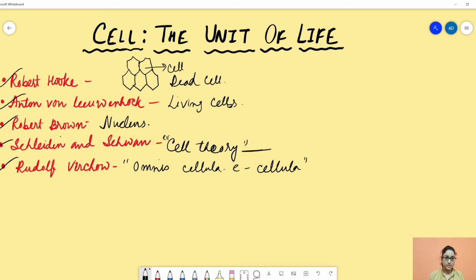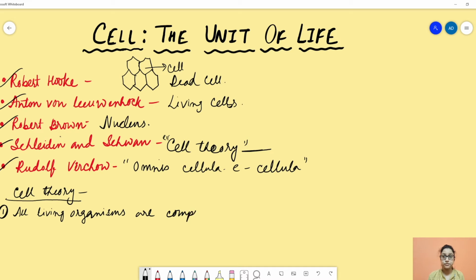Now, the modern cell theory has 2 points. The first point is that all living organisms are composed of cells and are products of cells.